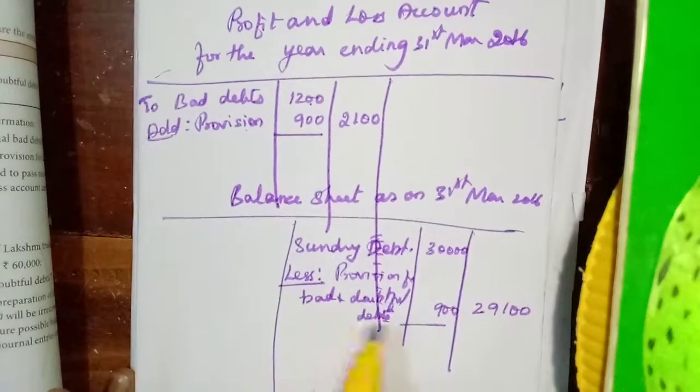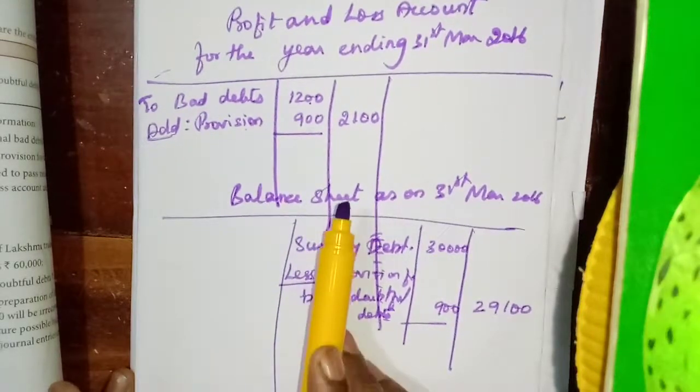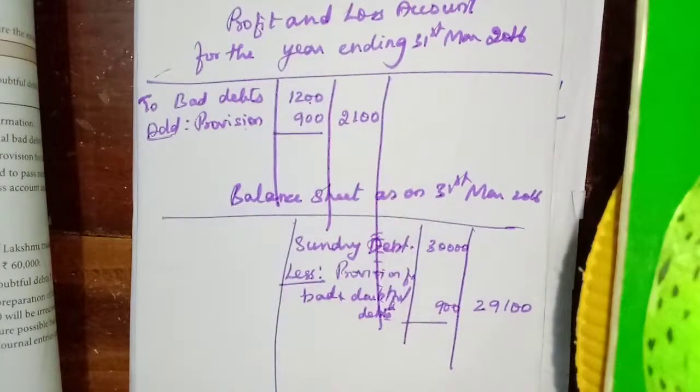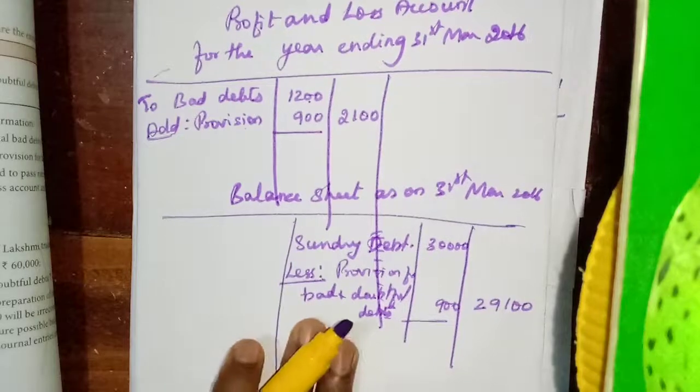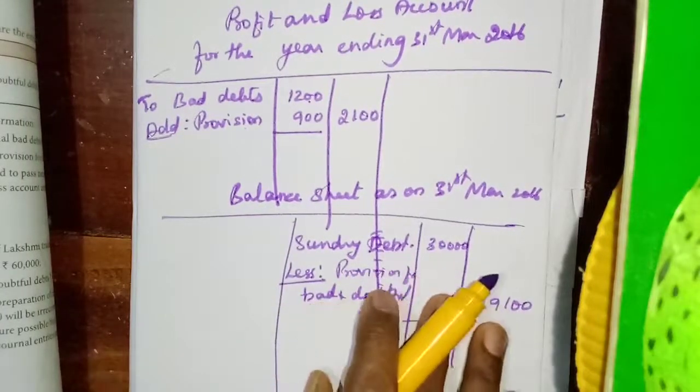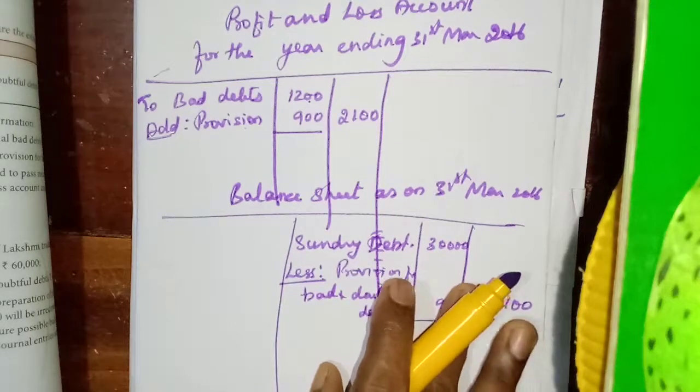Usually they will ask this type of problem for 3 marks: 1 mark here, 1 mark here, 1 mark here. So it is better that you do and see the illustration as well as the exercise. I am doing and showing you that exercise. You have to do and see the illustration.